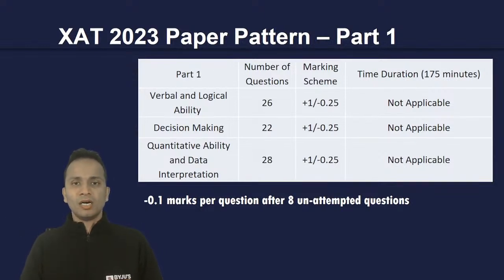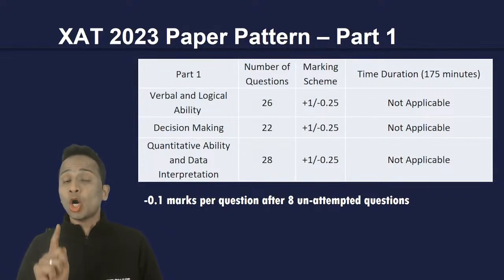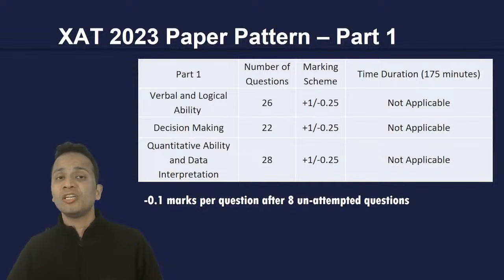Part one is already there in front of you. It will be divided in three sections: verbal ability and logical ability, decision making, and quantitative ability and data interpretation. For the first part, you'll be given a total time of 175 minutes, which is not divided in sectional time limits.